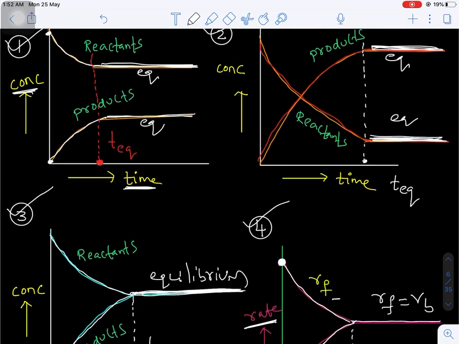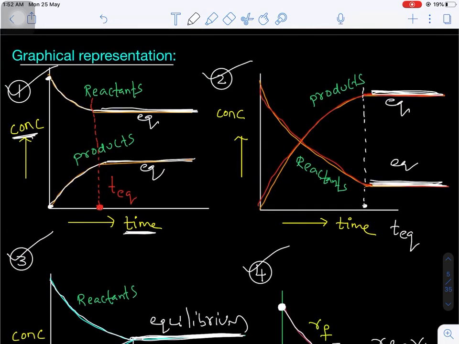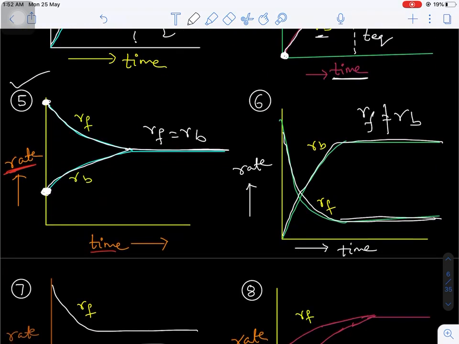Concentration should be constant, but the rates of the reaction should be equal. That means the sixth graph does not represent equilibrium. Are you getting my point?